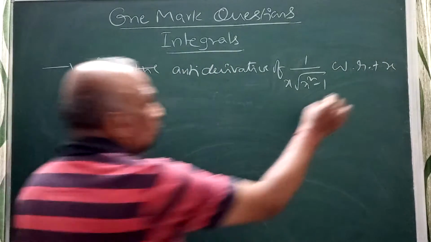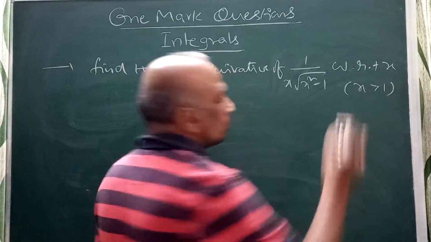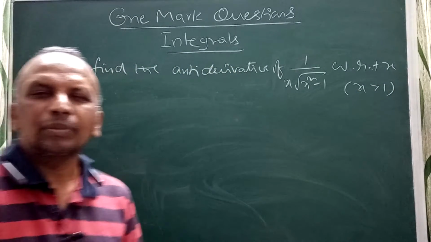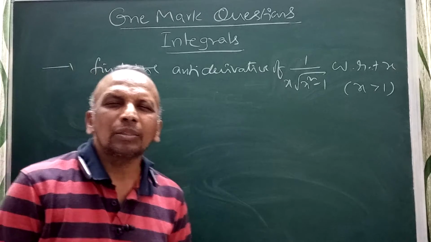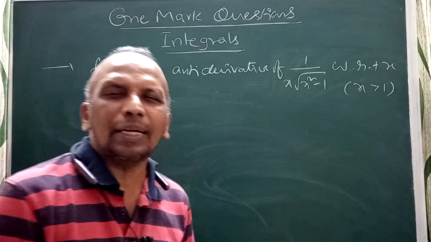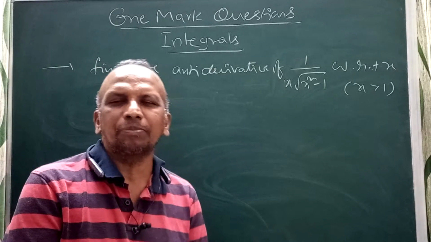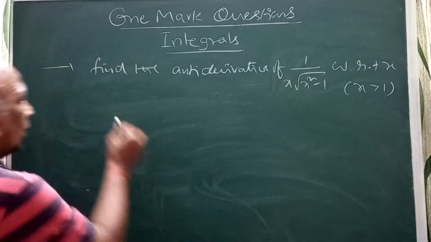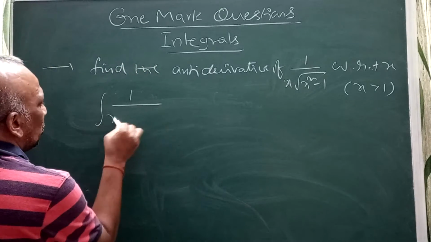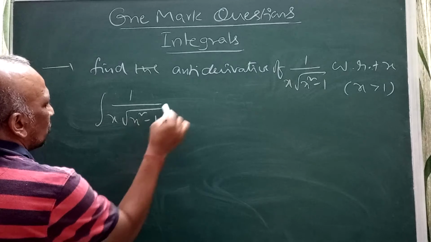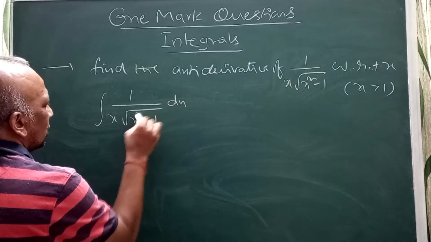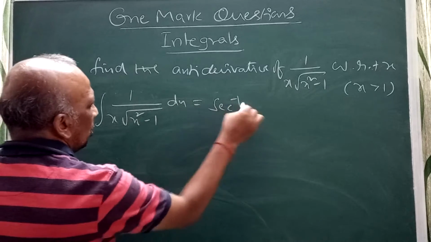Domain x greater than 1. This case is possible with either secant inverse x or cosecant inverse x. You remember here, the integral of 1 by x into root of x square minus 1 dx, your answer is secant inverse x plus c.